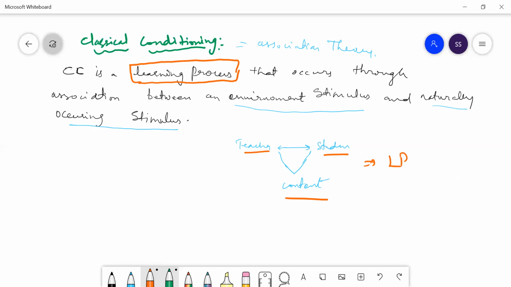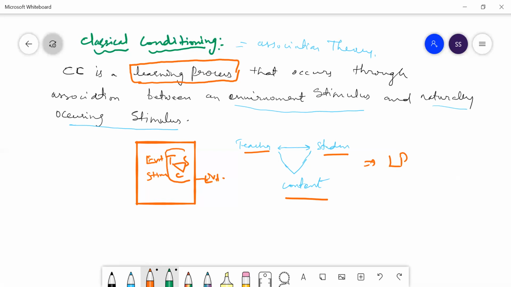And how will this learning process occur? You know what the components are, but how will you implement it? Where will you implement this learning process? In the environment, right? So one classroom is your environment, the environment stimuli. When you fix this in the classroom, the teacher is there, the student is there, the content is there. That means this learning process is occurring in the environment.